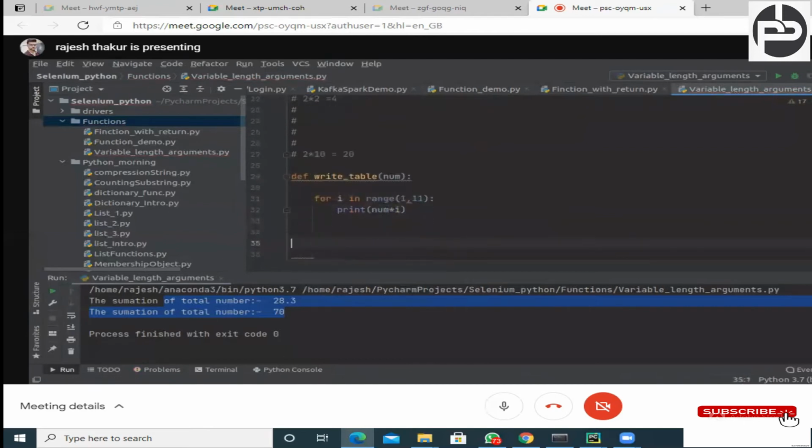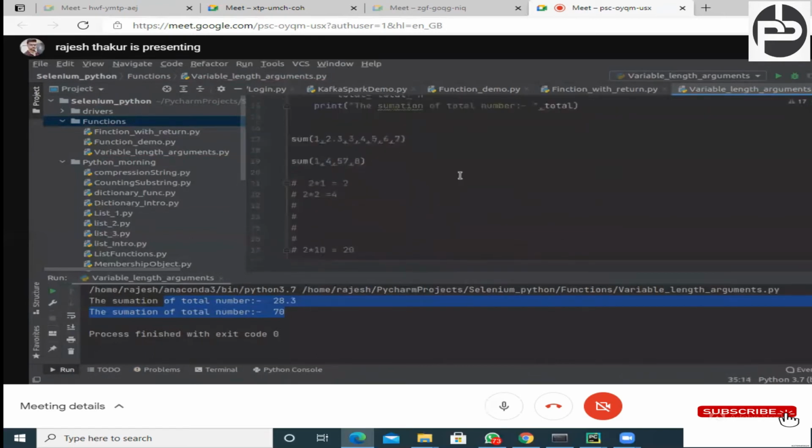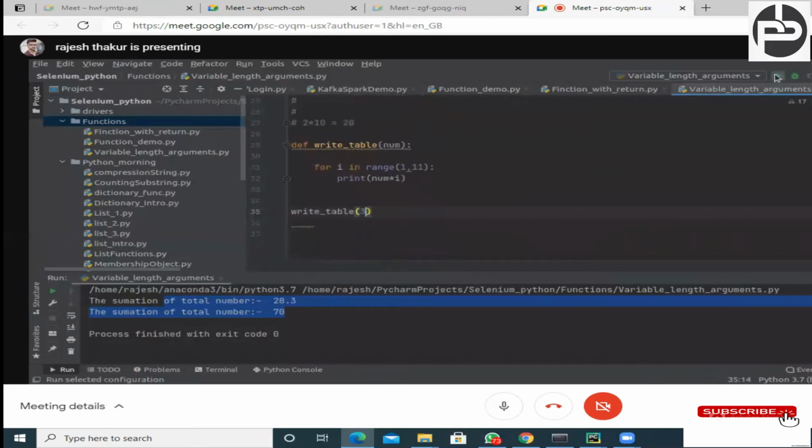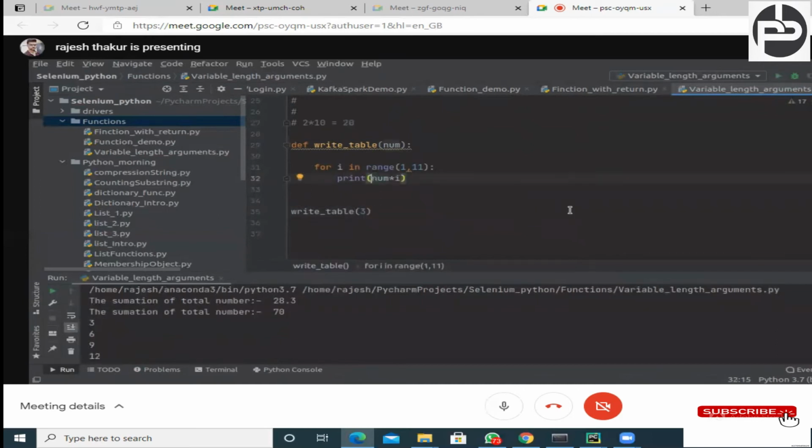Let me print this, right? Now write table, and here we are passing the table of 3, and everything is commented, right? Let me execute this. Now can you see this? I'm getting the table, but it is not in that format. How can we do that? Okay, cool. So we are able to do this. Now we need to print like this. Let me show you like this.